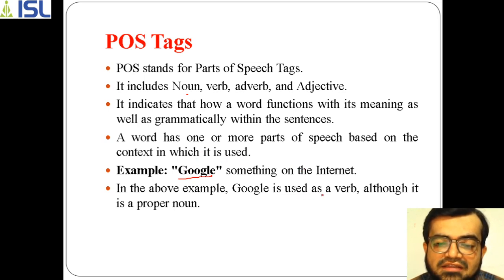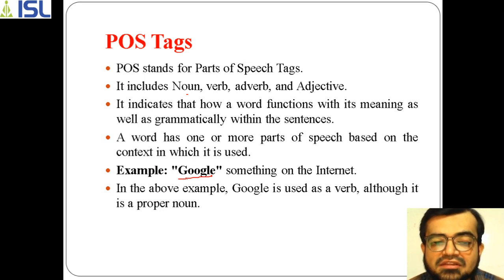So now the thing has been changed. The given words can change. That means a word has one or more parts of speech. So this Google can have more parts of speech, such as verb and also proper noun, but it all depends on the sentence, on the context in which it is used.